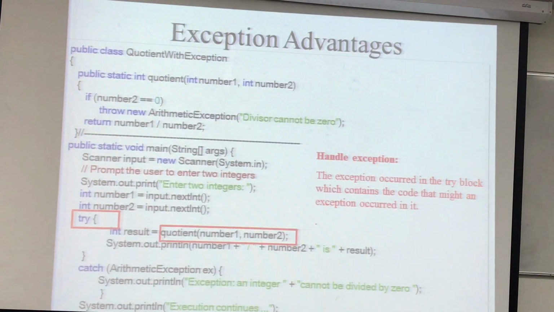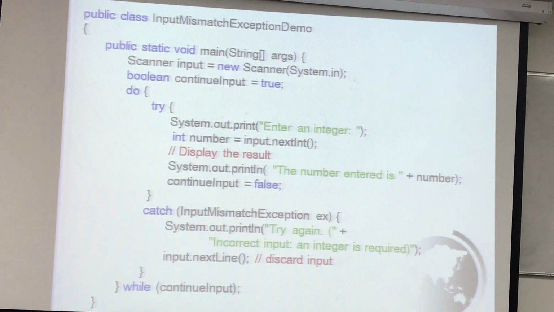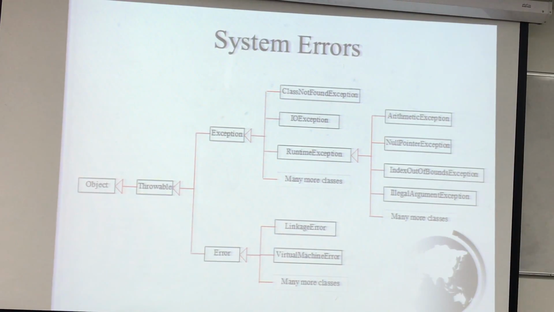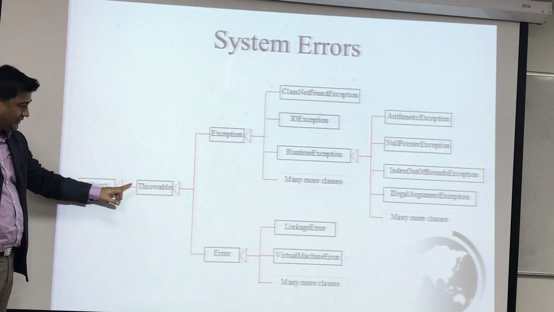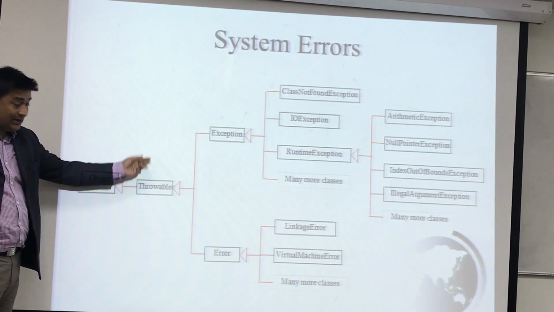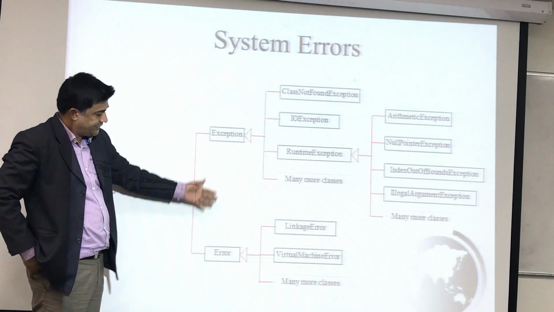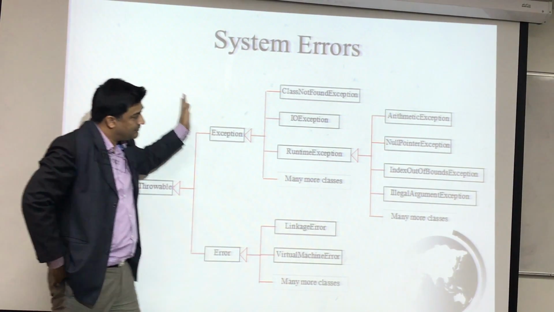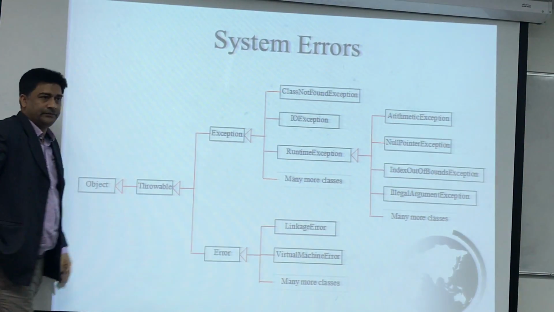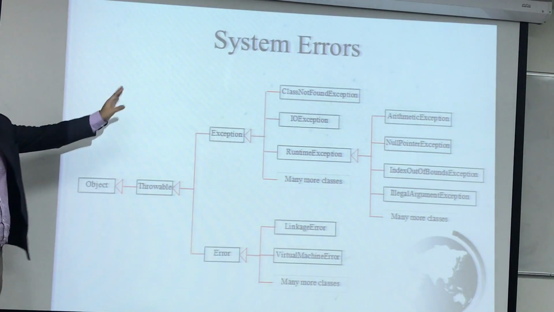Now you have some idea. I'm just skipping this. So now I'm coming to this slide, very, very important for you to see. If you see the whole exception family, it's a very big family. You have Object, which is the father of all classes. We know that, right? It has a subclass called Throwable, and this Throwable has two children, Exception and Error. Under this Exception you have all the exceptions. It's a very big family, as I told you.